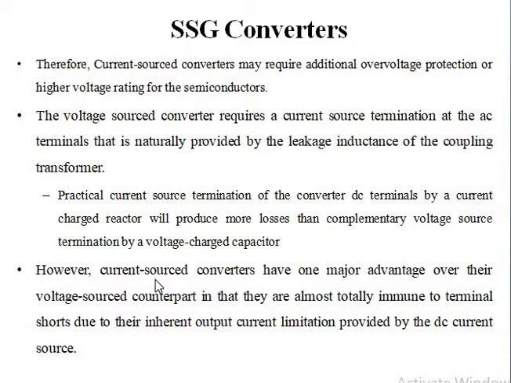However, current source converters have one major advantage when compared to voltage source converters. That is, they are immune to terminal shorts due to the inherent output current limitation provided by the DC current source. This is the same as what I have told before. That is, as a high value DC capacitor is kept there, it would protect the semiconductor switches from the voltage transients in the line. Okay, so that is about static synchronous generator converters, the converters employed in static synchronous generators. It is all about that.